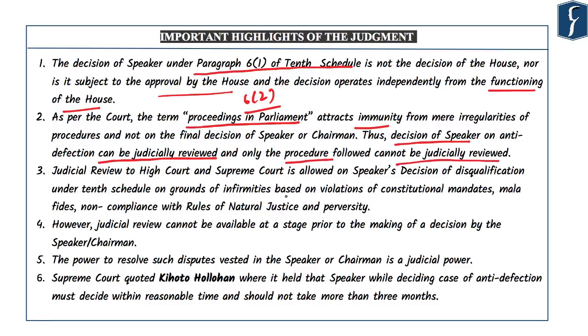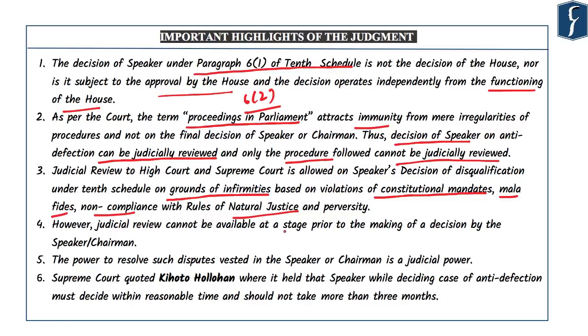The judicial review can be done on the grounds of infirmities. If the decision of the Speaker is found to be infirm based on violation of the constitutional mandates, or if the decision seems to be malafide or in non-compliance with the rules of natural justice, then the courts will open its door for judicial review.